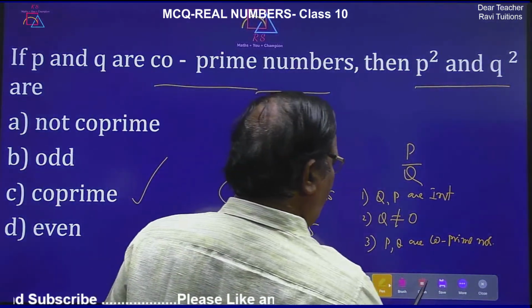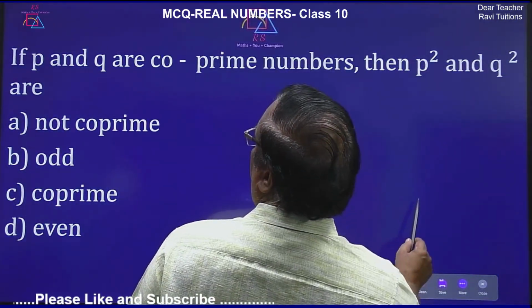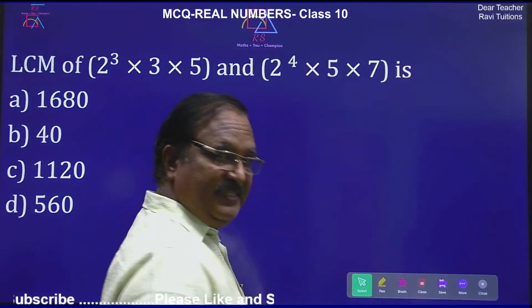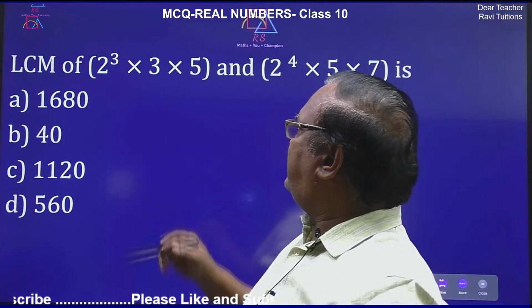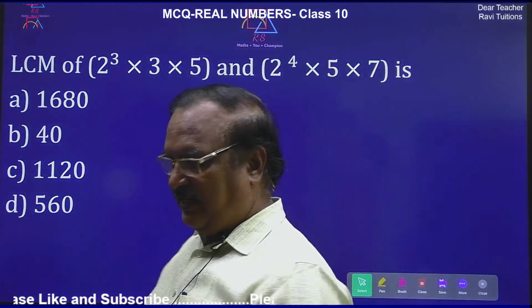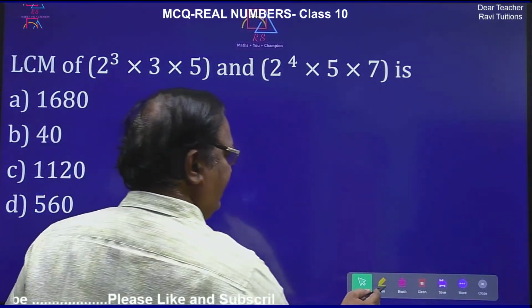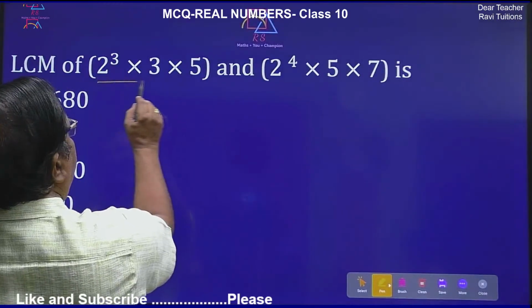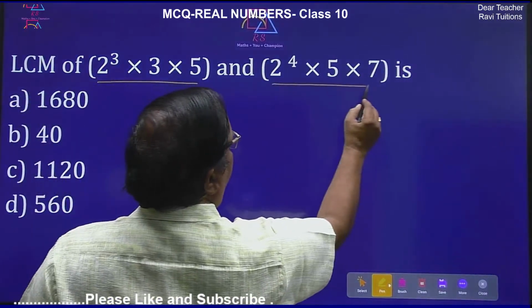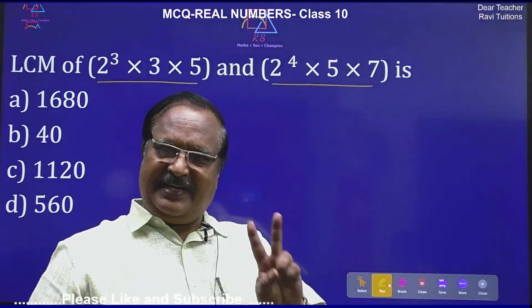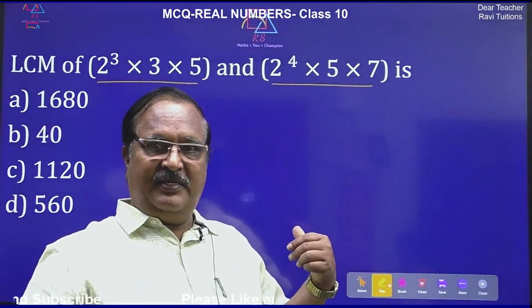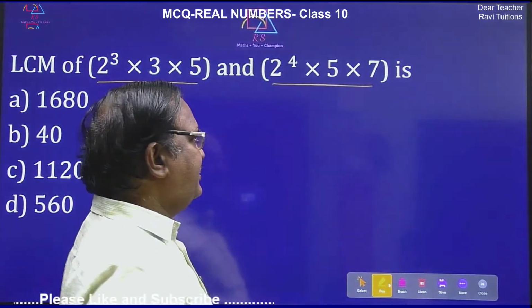Now next question. This is one more important concept, my dear children. Find the LCM of two given numbers. This is one number and this is one more number. So here you have to find the LCM. This is the second repeated question, but prime factorization is already done.